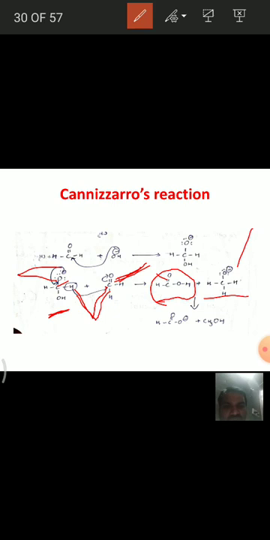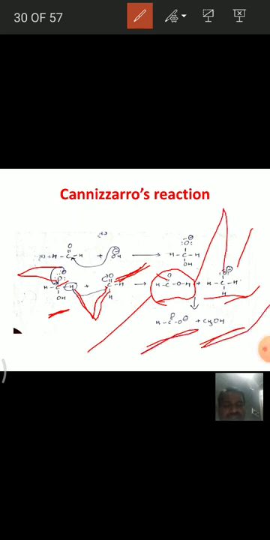And we know that this formic acid is a strong acid and this is a strong base. This hydrogen transfer takes place from here to here, and we get methanol here, and this is formate ion here. So in this way, the products are formed. This is the Cannizzaro reaction, in which the compounds which do not have an alpha hydrogen atom undergo the Cannizzaro reaction.